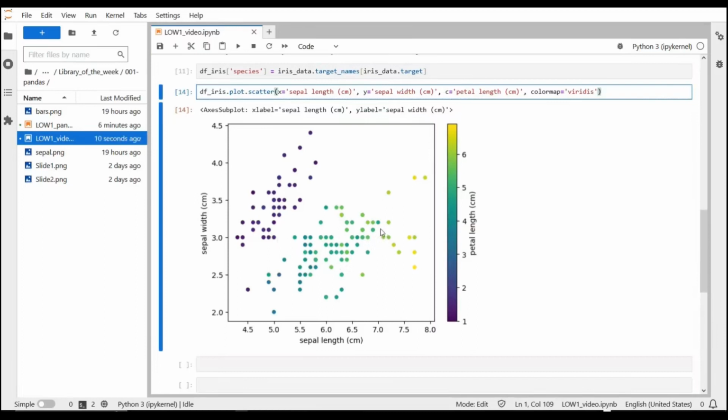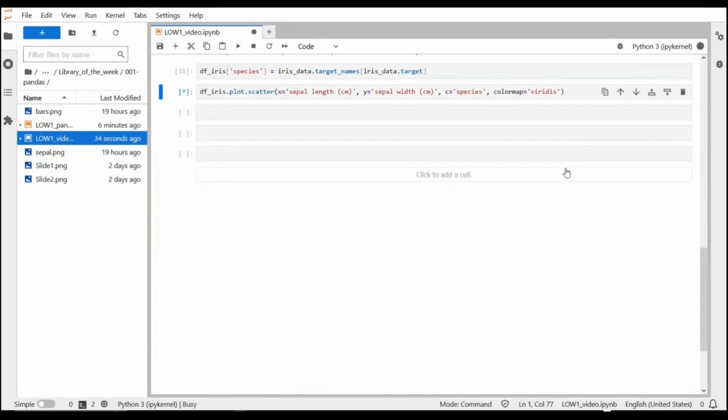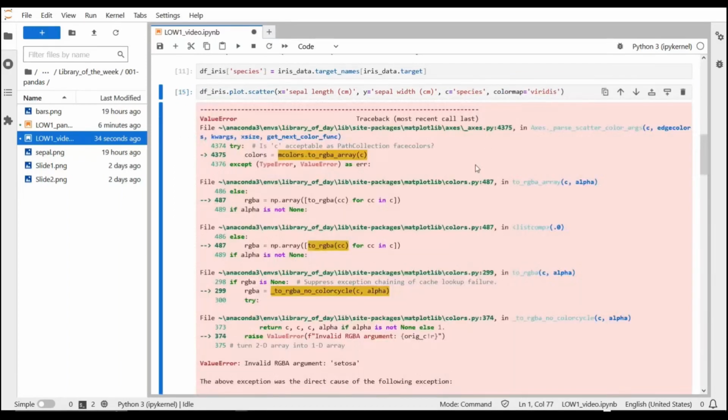It would be better, in my opinion, to break this chart by species, which is a categorical value. And the problem, if we do that, let's see it right now, is that this syntax will give us an error. Pandas is really not a library meant for data visualization.